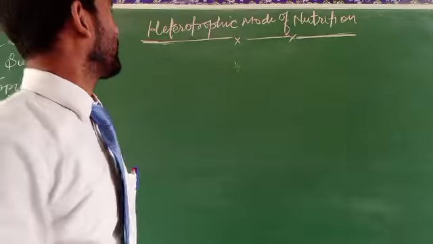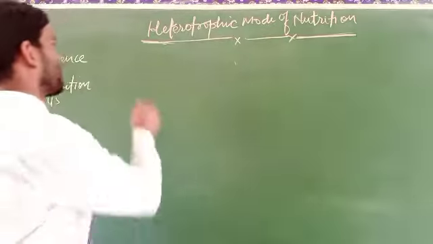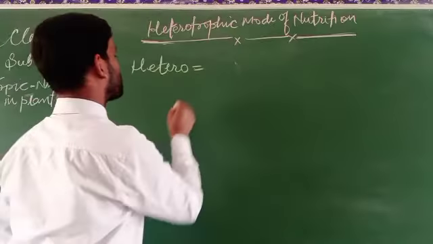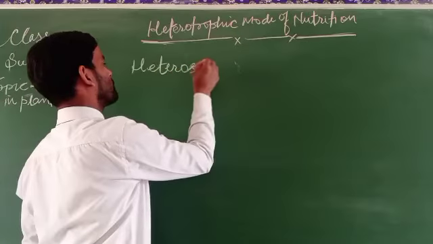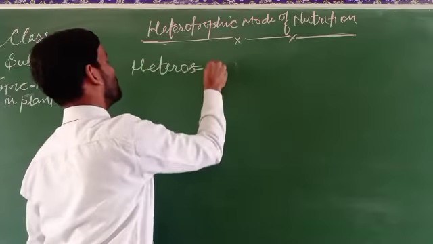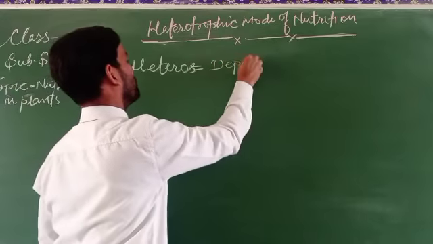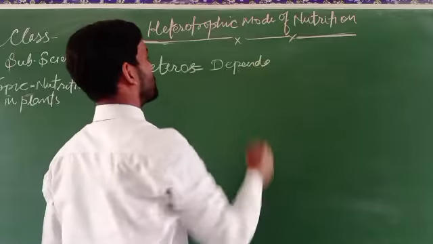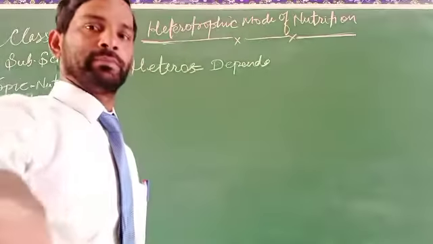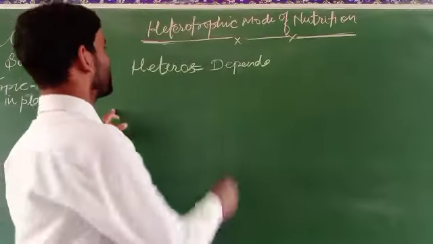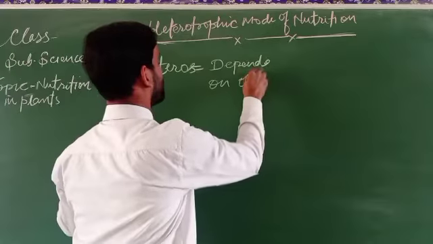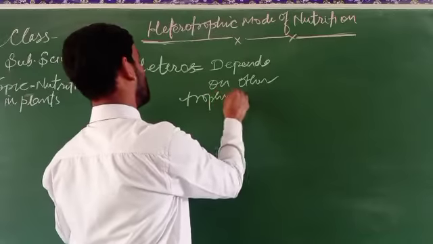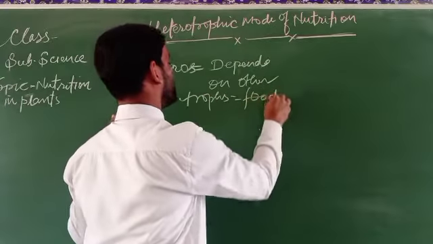This contains heterotrophic, as we know that hetero means dependency on others, and trophs means food.